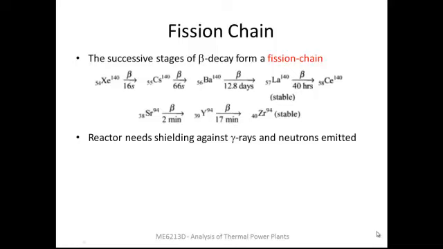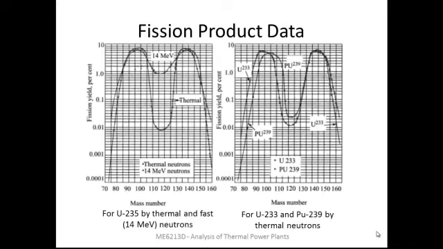So because of these emissions of gamma rays, neutrons, etc., the reactor needs to have a very strong shielding so that these things can be absorbed and they are not let out, which can cause a major hazard.